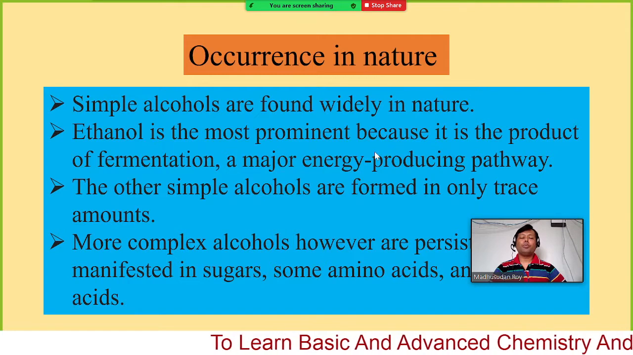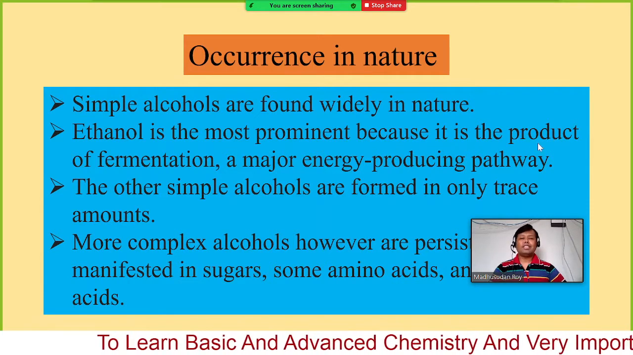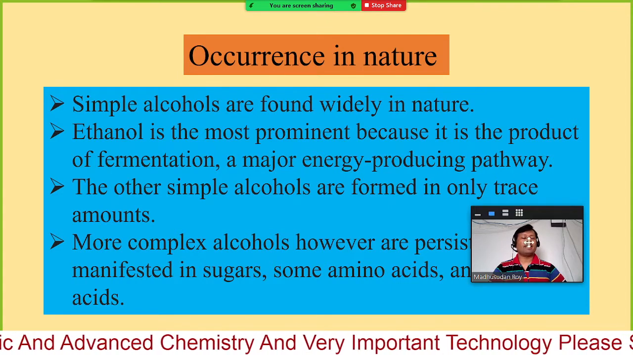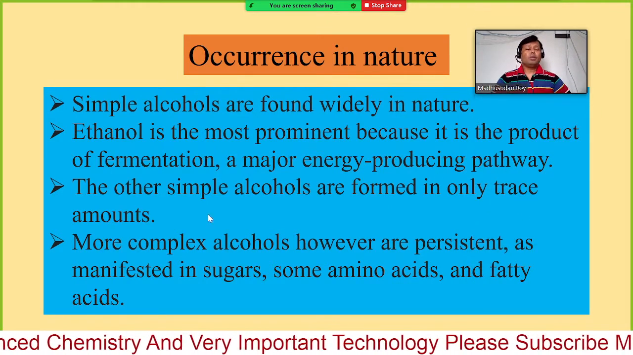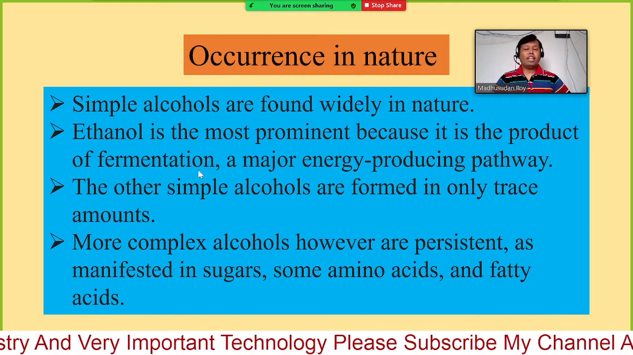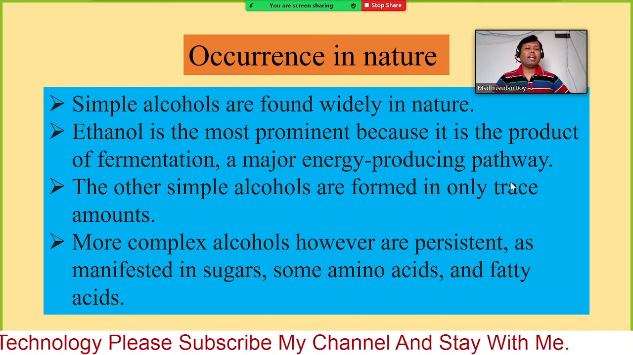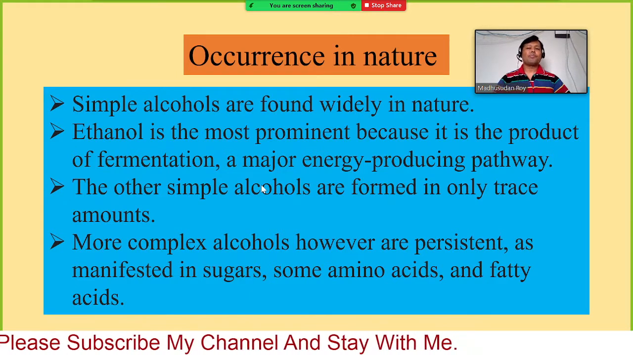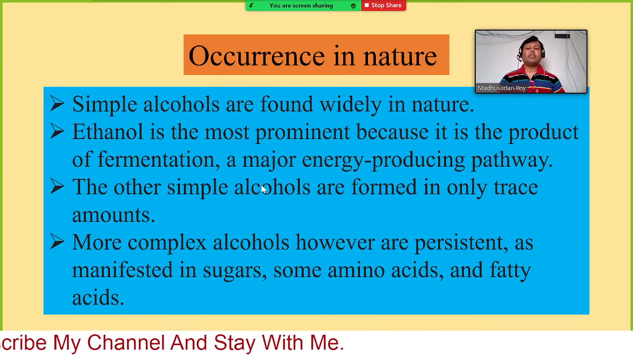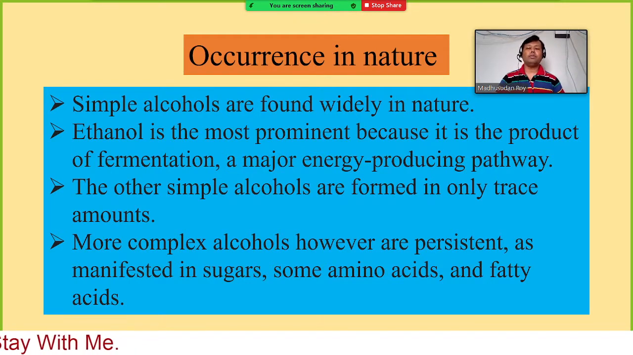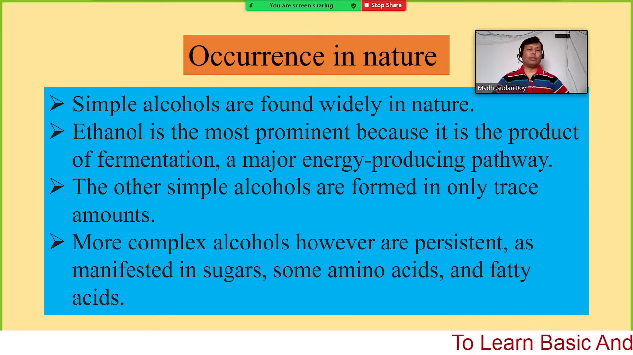Simple alcohols are found widely in nature. Ethanol is the most prominent because it is the product of fermentation, a major energy producing pathway. So by fermentation we can get ethanol. Mostly with any types of food items or fruits, after fermentation we can produce some alcohols.